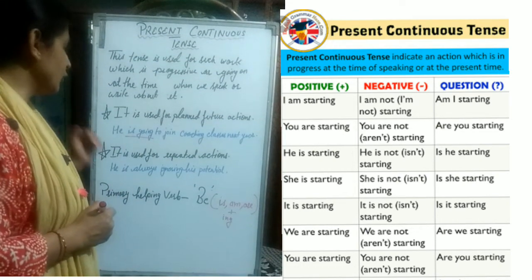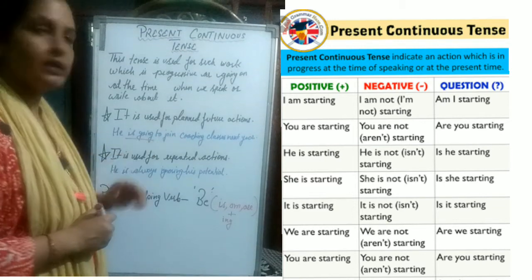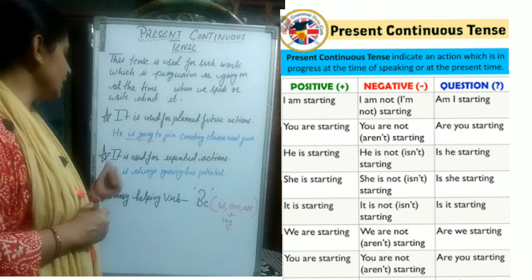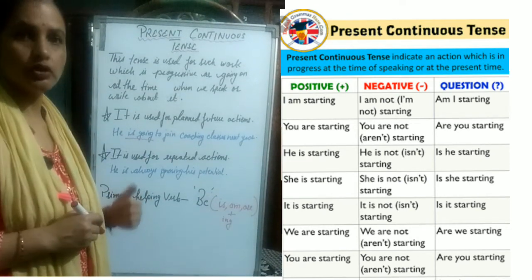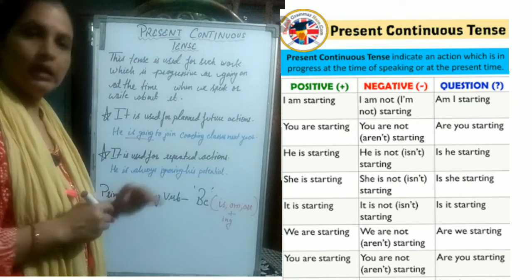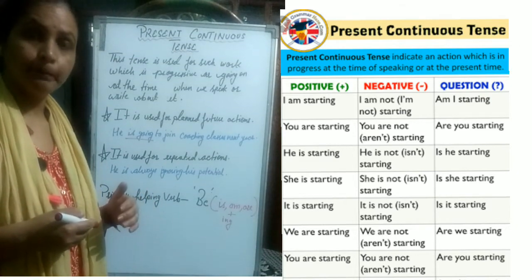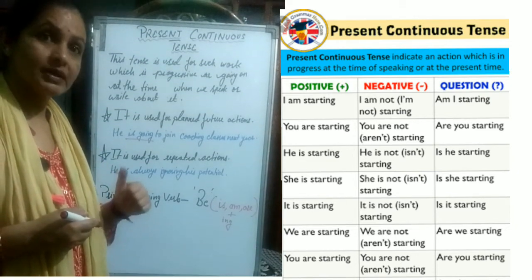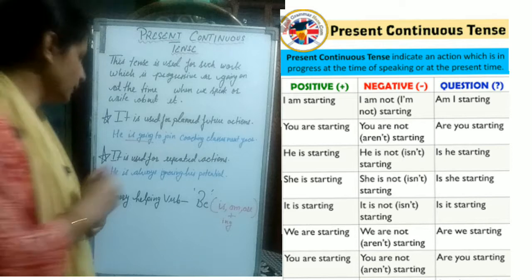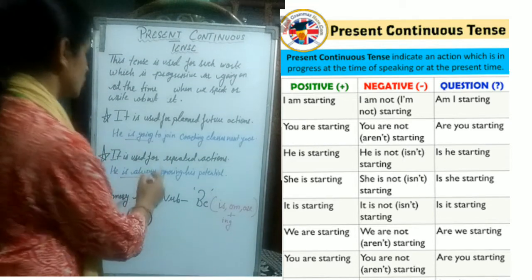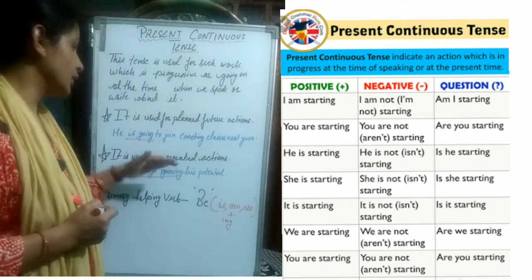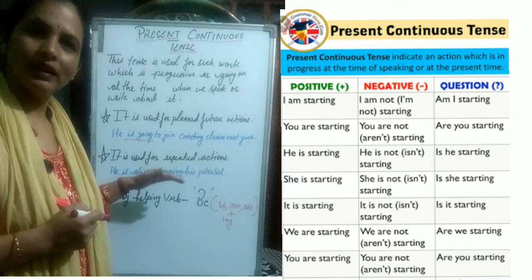Now the next condition: it is used for repeated actions. Let us take help of this example. He is always ignoring his potential. So this is a habit of this boy, that he ignores his potential. So that's why we have used present continuous tense here, because the action is repeated. So is always ignoring. Is ignoring. So this is present continuous tense.